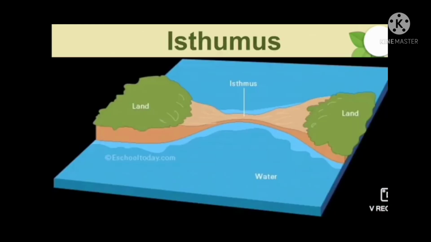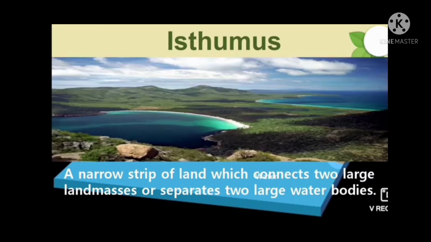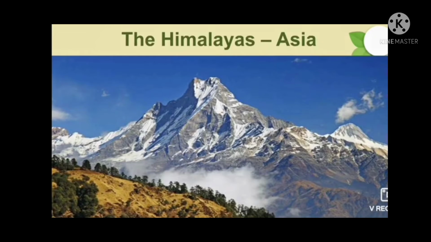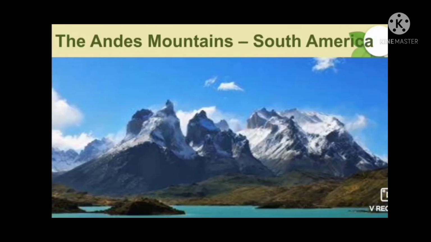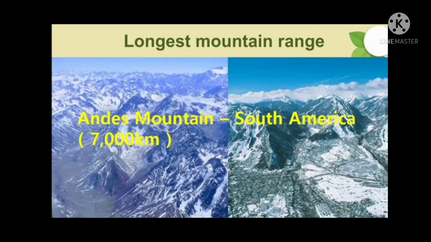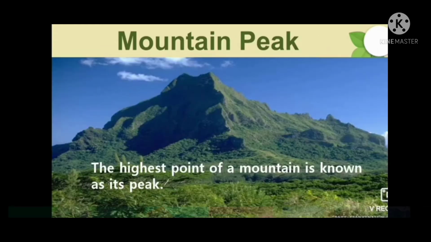A narrow strip of land which connects 2 large land masses or separates 2 large water bodies is called an isthmus. The Himalayas of Asia, the Rocky Mountains of North America, and the Andes of South America are such examples. The Andes mountain in South America is the longest mountain range in the world, that is 7,000 km. The highest point of a mountain is known as a peak.